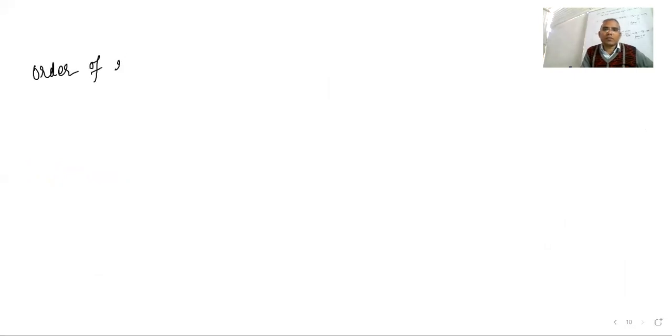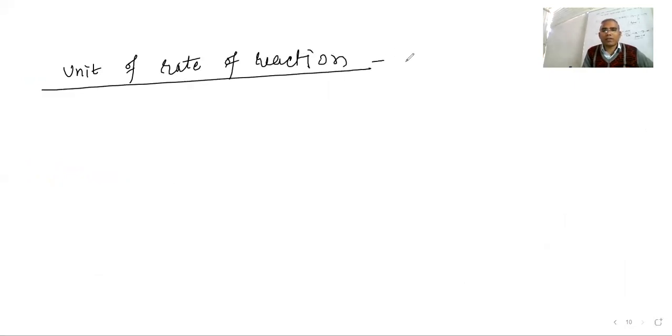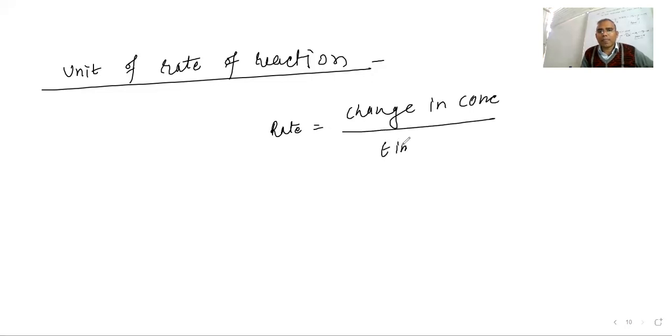Firstly, try to understand the unit of rate of reaction. Rate means change in concentration divided by time taken.